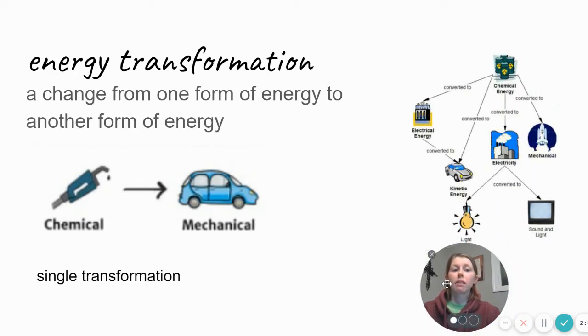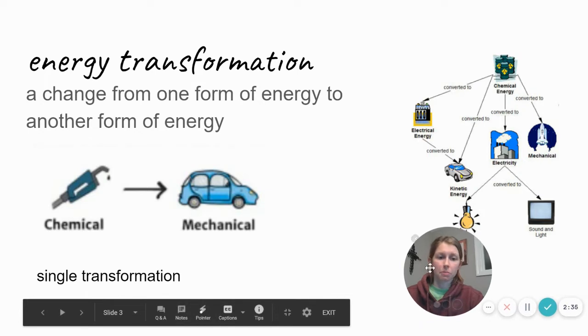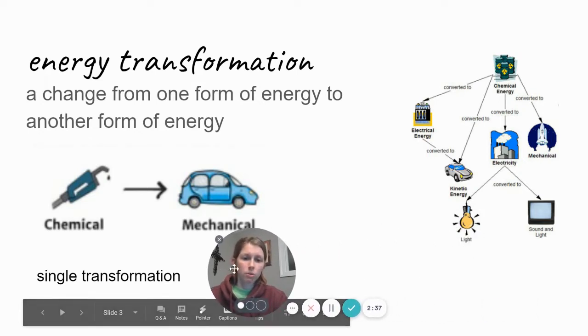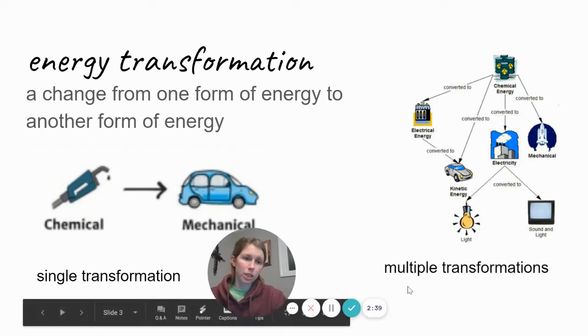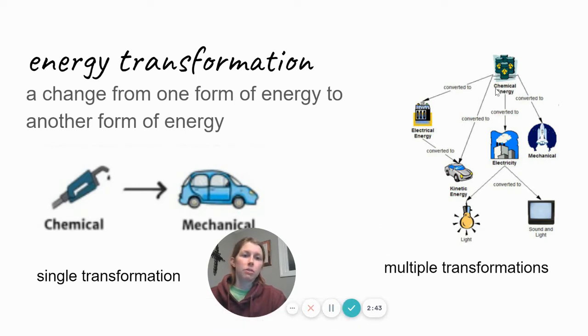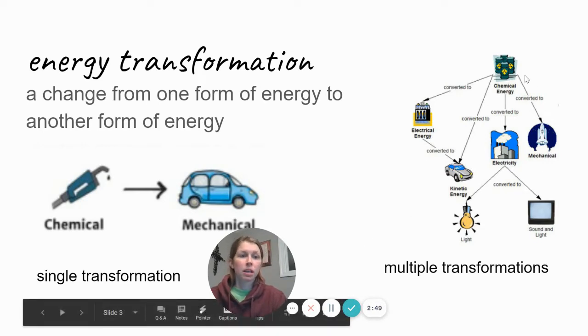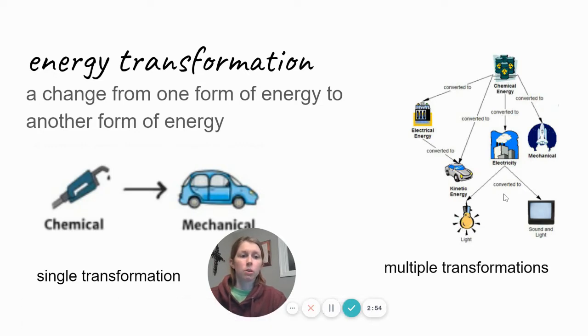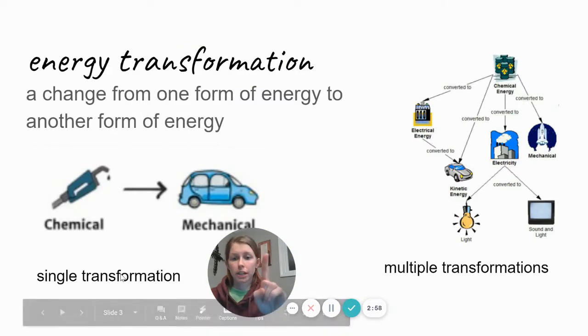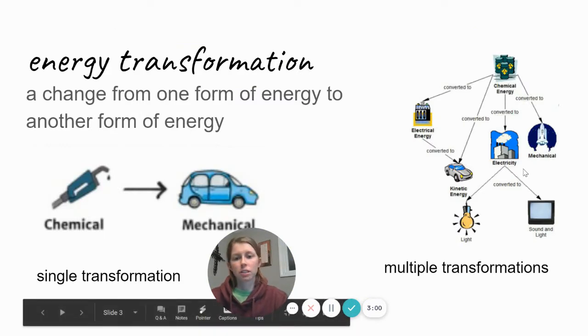And then we can have a little bit more complicated transformations, and we call those multiple transformations, right? And so you have the fuel, and that gets converted into electrical, which we use in our cars, which we could say is mechanical to move us places. We can also use chemical energy to make electricity, which can turn into light or sound, right? So single, just one change, multiple, this changes to this, changes to this.